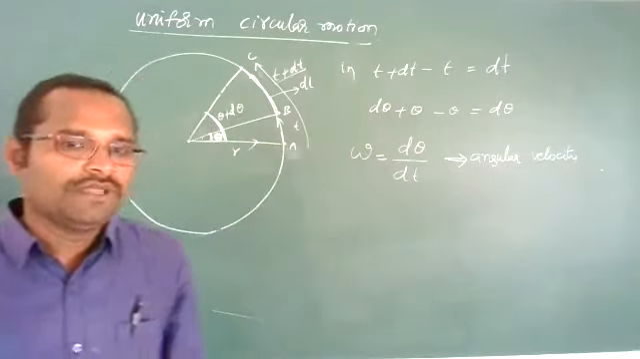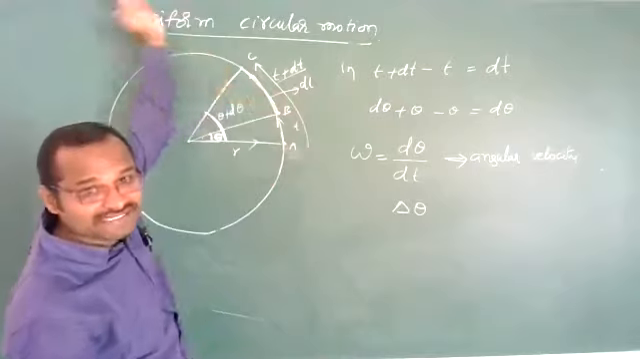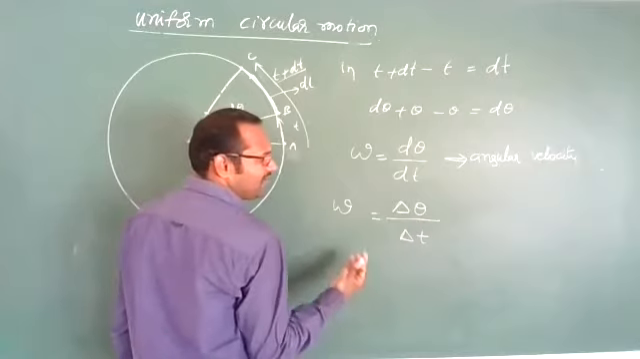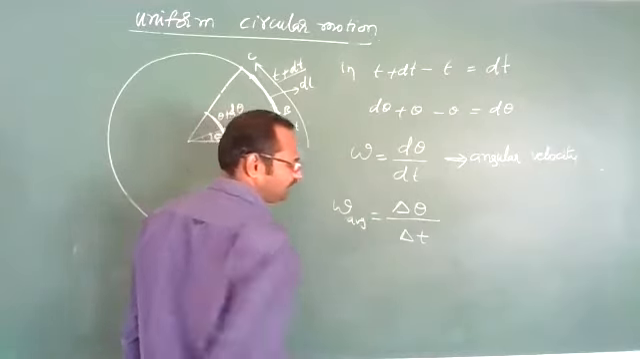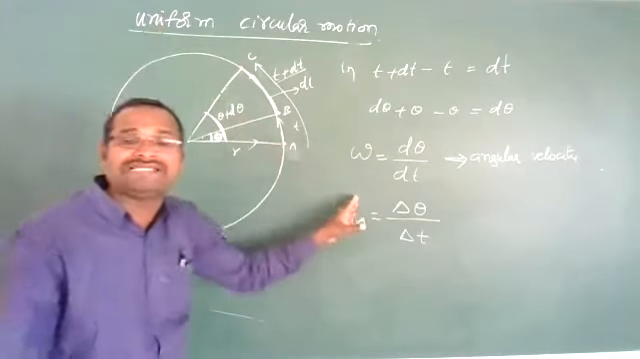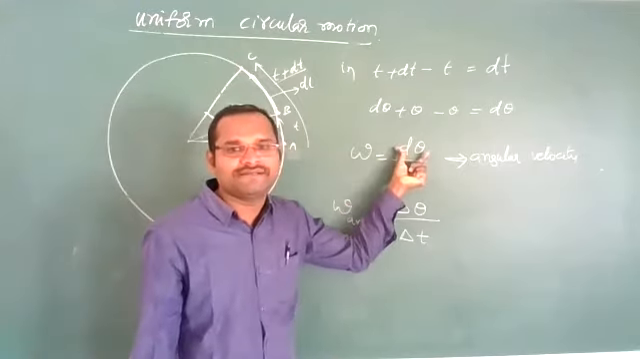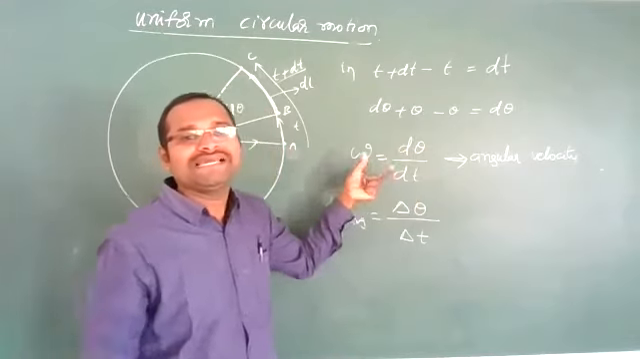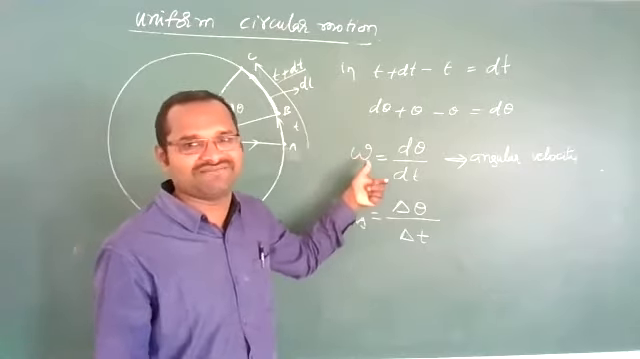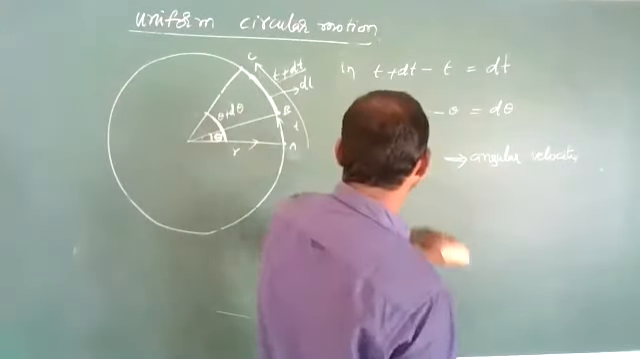Important definition. If this angular displacement is large, in terms of delta theta, if a large angle is covered, then delta theta by delta t will be called the average angular velocity. If a particle covers a large angle in a time interval, it is called average angular velocity. If a particle covers a small angular displacement in a particular time interval, it is called instantaneous angular velocity, or angular velocity also we can say. Remember all these definitions. So angular velocity is what we understand now.